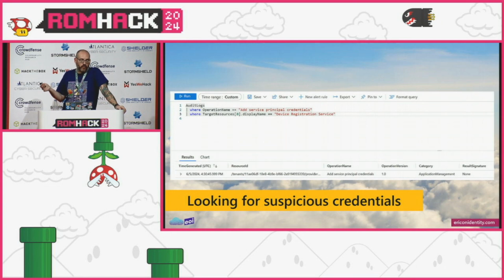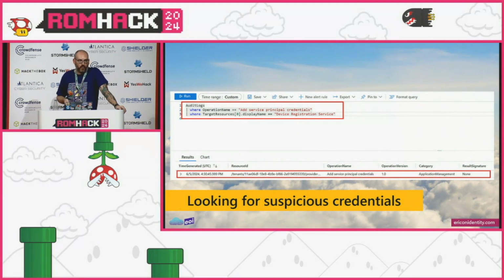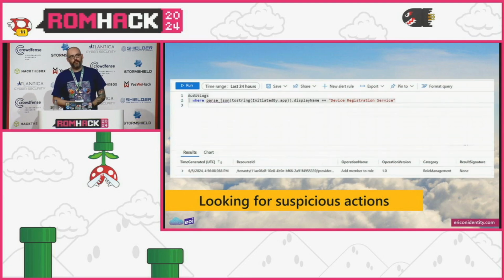You could also take your favorite SIEM, and this is where hunting for this stuff is going to fall apart, because I can't think of a single org that's going to keep 10-something years' worth of audit logs in Entra. But for giggles, we can run a simple KQL query, or in whatever SIEM you're dumping stuff to, and look for suspicious credentials being assigned to device registration service. And we can also look for suspicious actions.